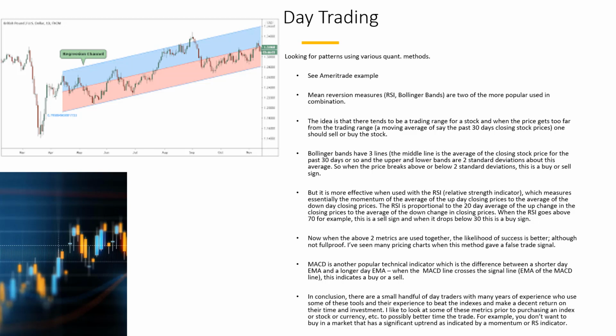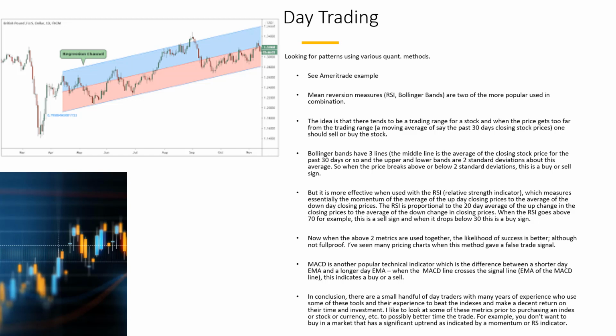When the RSI goes above 70, for example, this is a sell sign, and when it drops below 30, this is a buy sign. Now, when the two above metrics are used together, the likelihood of success is better, although not foolproof. I've seen many pricing charts when this method gave a false trade signal.